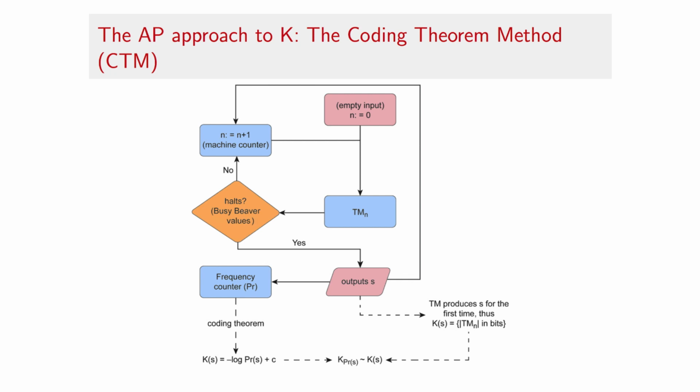Here you can see a flow diagram of the algorithm behind our main method. The idea is to start from the smallest possible program and follow an enumeration going through all possible computer programs of increasing length. Length here is quantified by the number of states in a Turing machine implementing such computer programs.